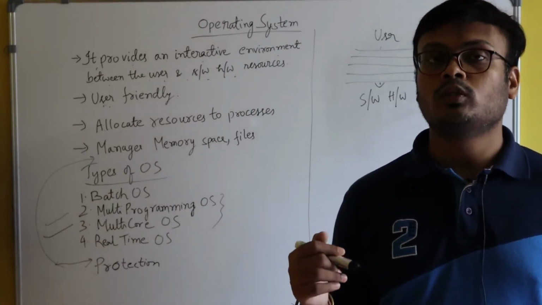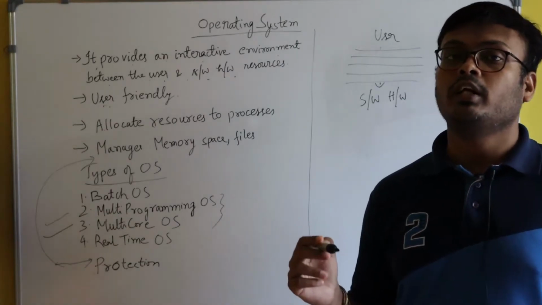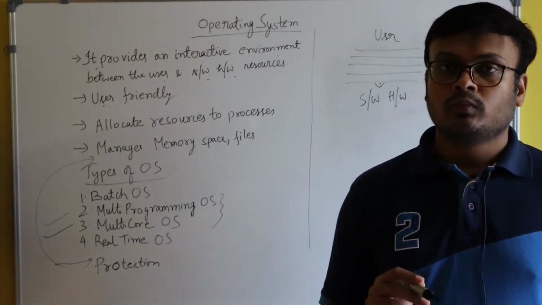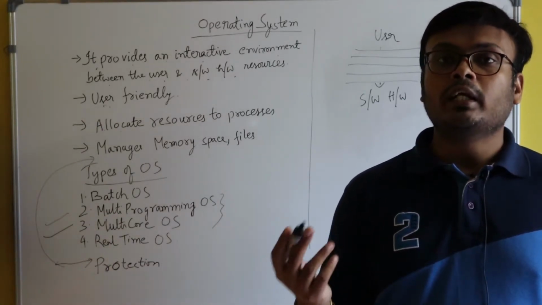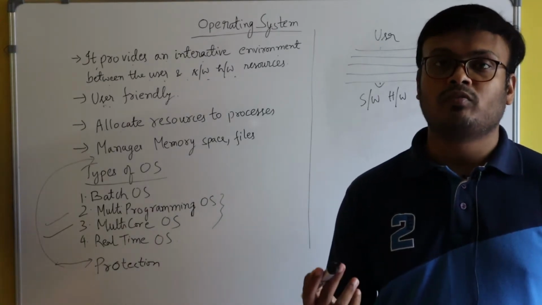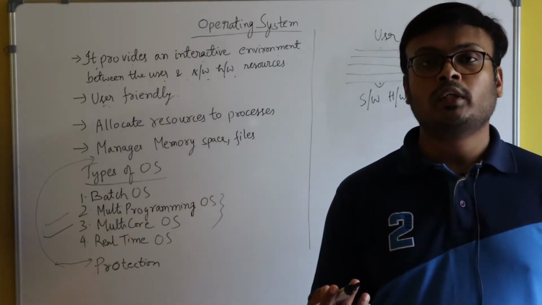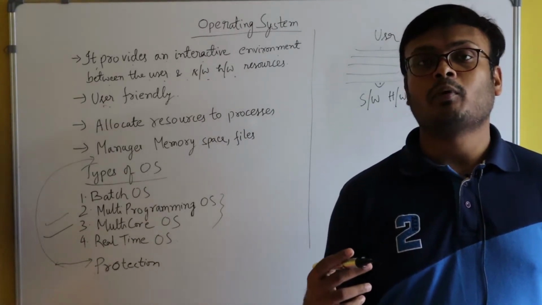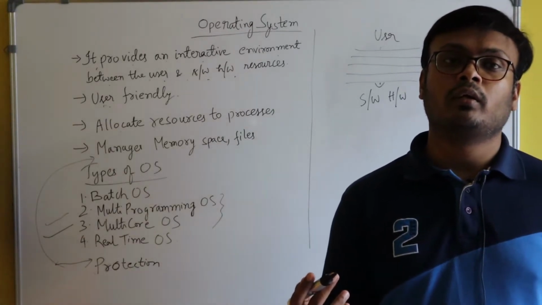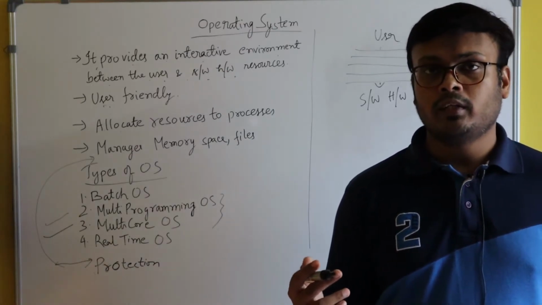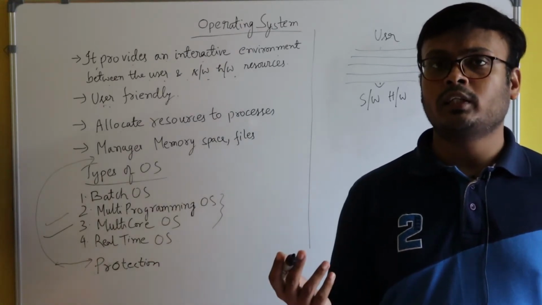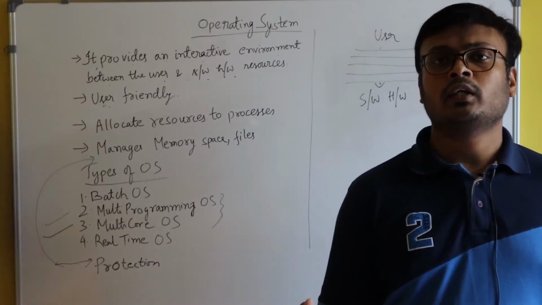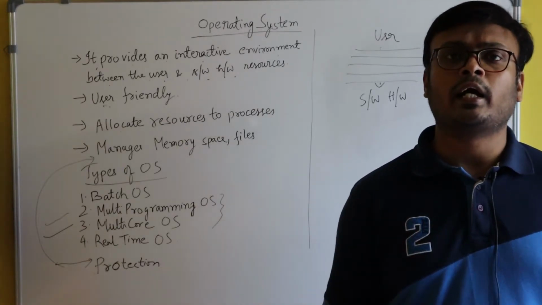Today's operating systems are very user friendly. There are millions of users who have smartphones. Even though they don't have knowledge about how to operate computers, despite having less knowledge about computers, they are using Android phones.